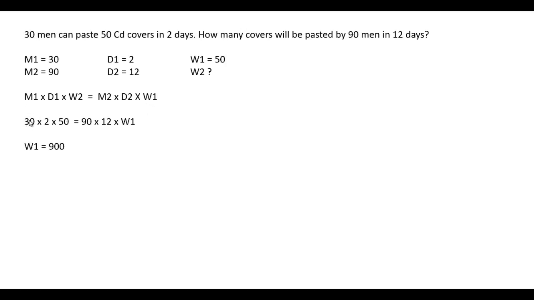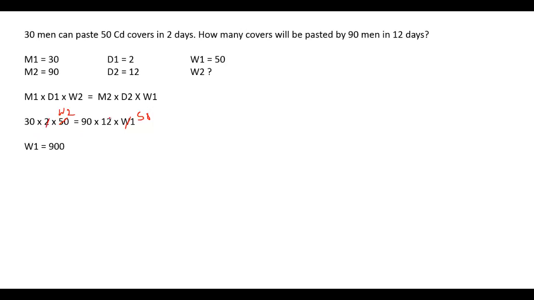So M1 is 30, D1 is 2, W1 is 50, and W2 is what we have to calculate. And now we will calculate this.